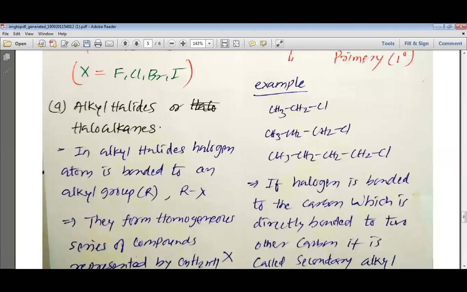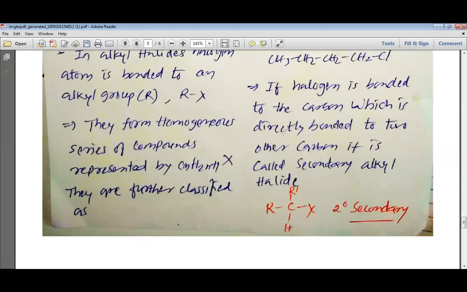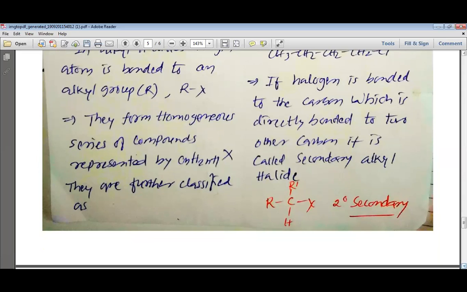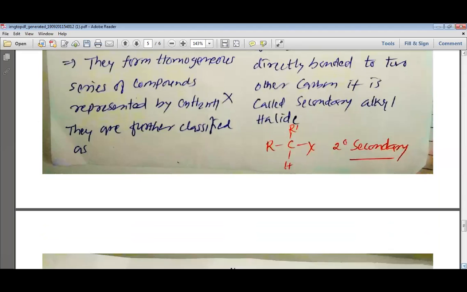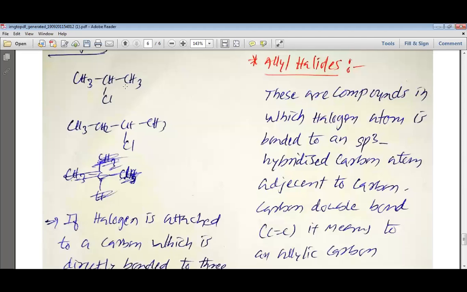Same way, my dear students, we can even understand if halogen is bonded to the carbon atom which is directly bonded to two other carbon atoms, then such alkyl halide is known as the secondary alkyl halide. You can see that in the case of the secondary alkyl halide, the carbon is bonded to R and R dash. This R and R dash represent the carbon chain, and that is why we can say it is a secondary alkyl halide. The examples of secondary alkyl halide are 2-chloropropane, 2-chlorobutane. So this is how we can understand the secondary alkyl halides.